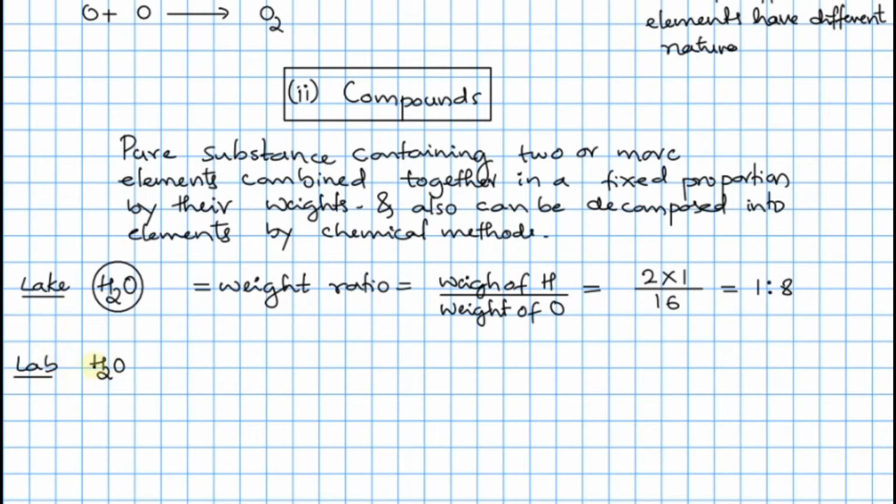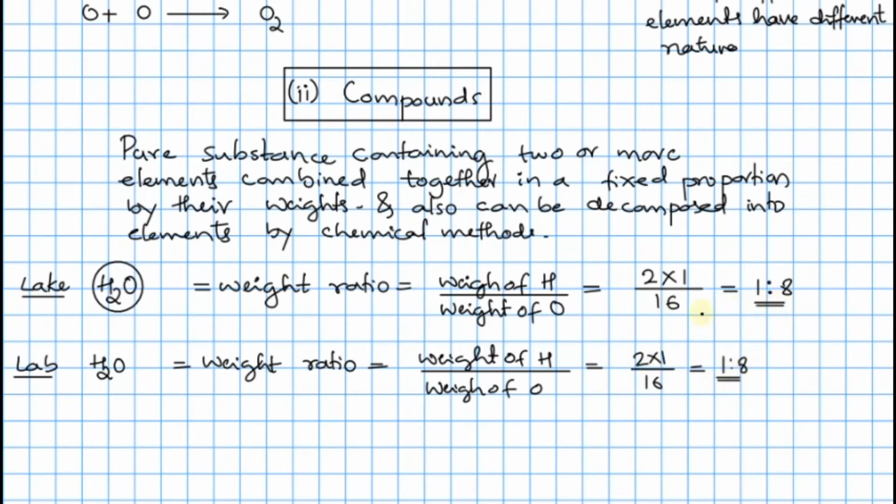In the laboratory also we can prepare water. We can write the weight ratio for this, which is exactly equal to weight of hydrogen divided by weight of oxygen, that is 2 into 1 divided by 16. Same calculation, 1:8. Now we can predict that whatever the source, lake, lab, rain or sea water, the hydrogen and oxygen combine in the same ratio of their weights.